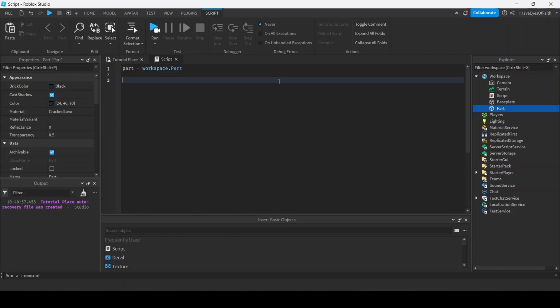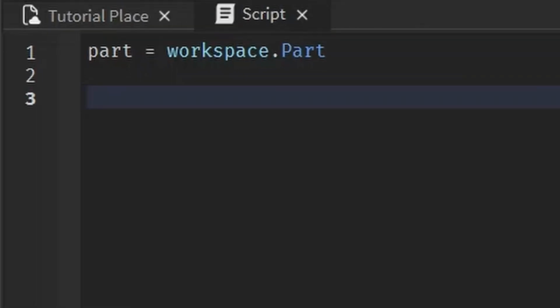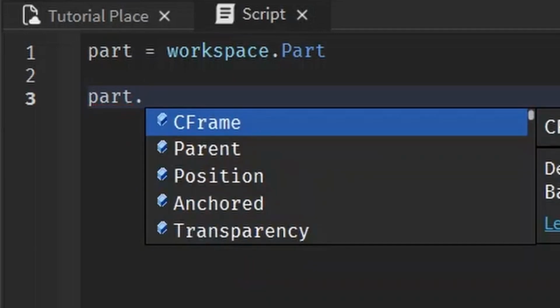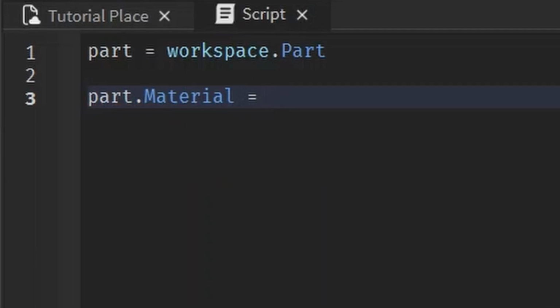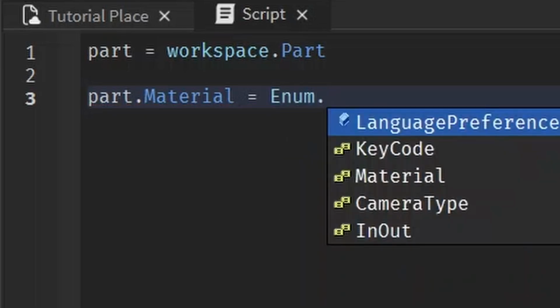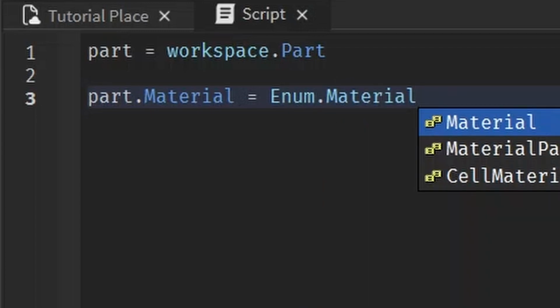And when I was first learning, I was very scared of enums, but now I realize they're actually super easy. I'm not just saying that, they really are. To change the property, hopefully by now you know, to access the part, we can just write part since we assigned it, and .Material since that's the property we want to change. And there isn't really a Material.new that you can make. There isn't exactly anything like that. But to access the materials, we can just write Enum.Material to access the list of values.